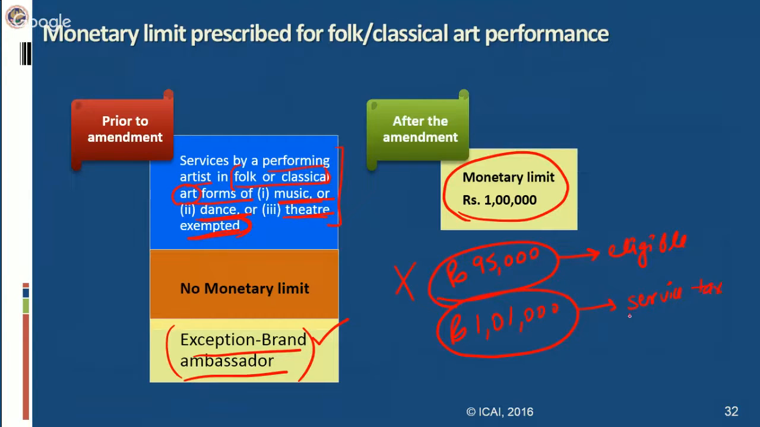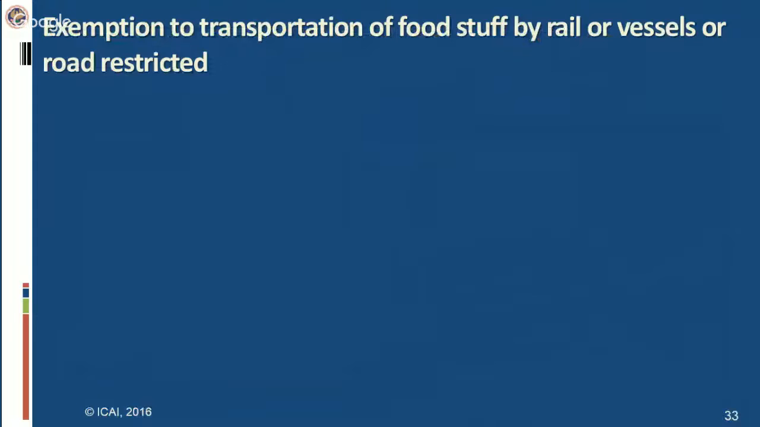What I want to highlight here is that it will not be so that up to 1 lakh he does not have to pay any service tax, and after that on 1,000 rupees service tax will be payable. No, his entire consideration will be taxable. So he will be exempted only when his consideration is up to rupees 1 lakh. In case his consideration exceeds rupees 1 lakh, then his entire consideration will become taxable, or he has to pay service tax on his entire consideration. So this is how the monetary limit has been put on this particular exemption. Next is also a restriction to the existing entry.